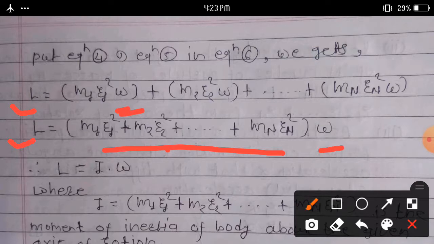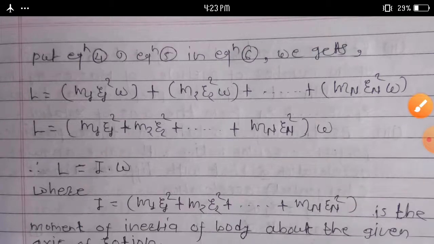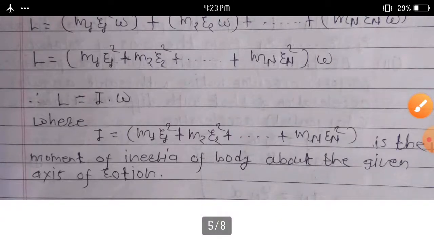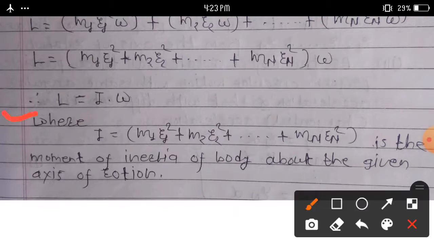Therefore L is equal to I omega, where I is equal to m1 r1 square plus m2 r2 square plus up to plus mn rn square, which is the moment of inertia of the body about the given axis of rotation.